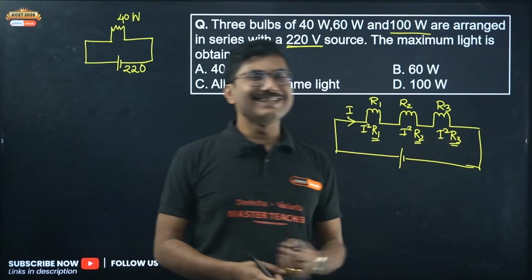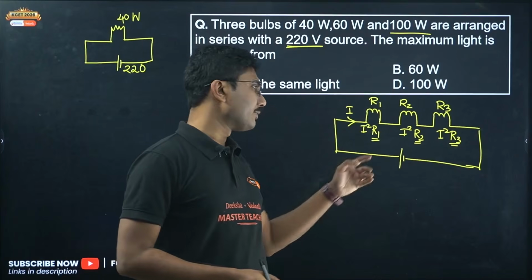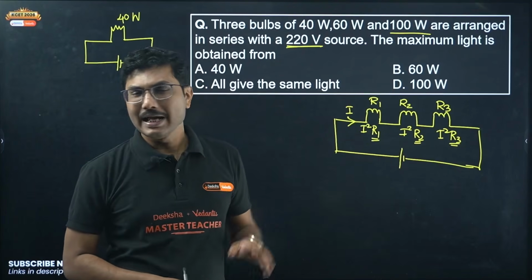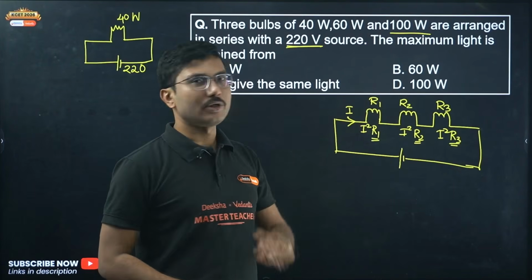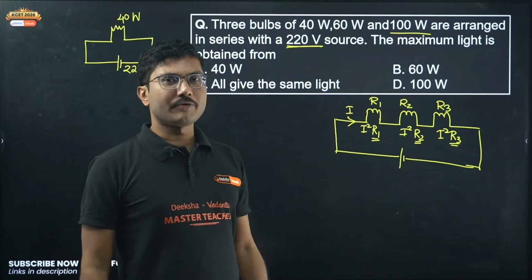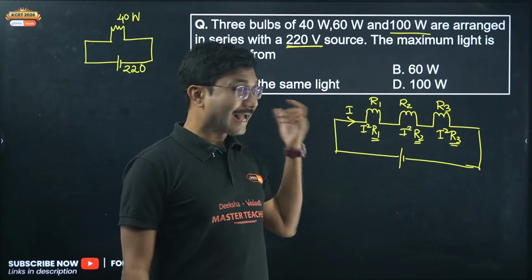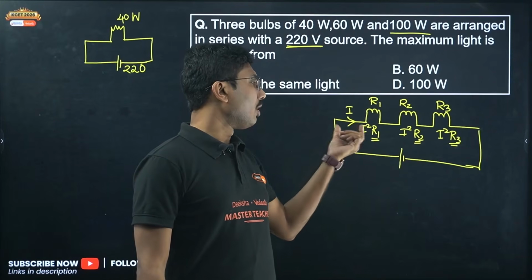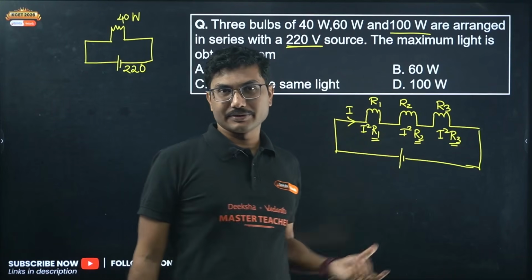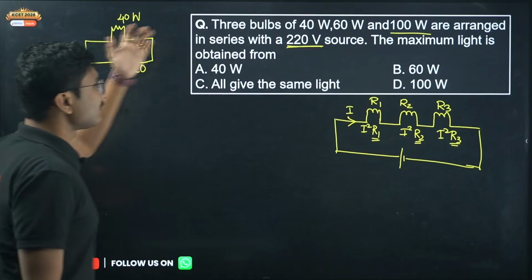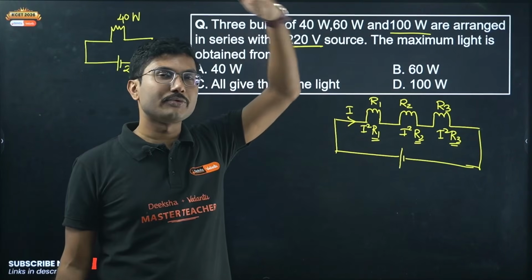If it is connected in series along with some other bulbs into a 220 volt supply, it will not consume the 40 watt, it will consume less than that. And that consumption is also proportional to its resistance. So if we can find the resistance of individual bulbs, we can say which one will consume more power.